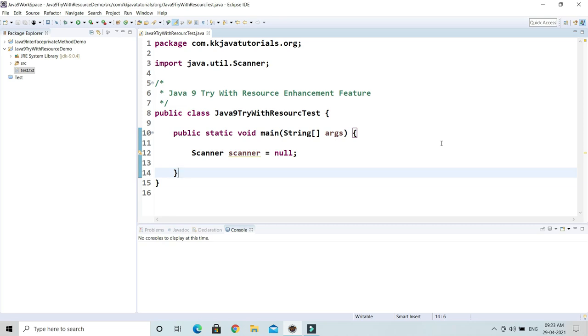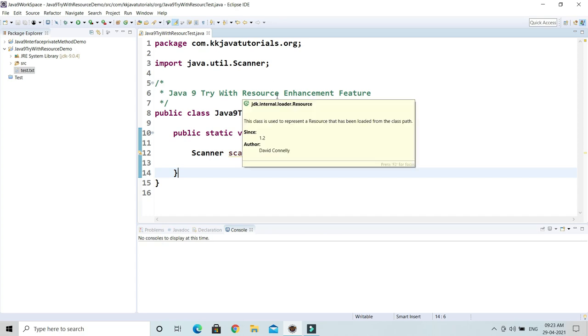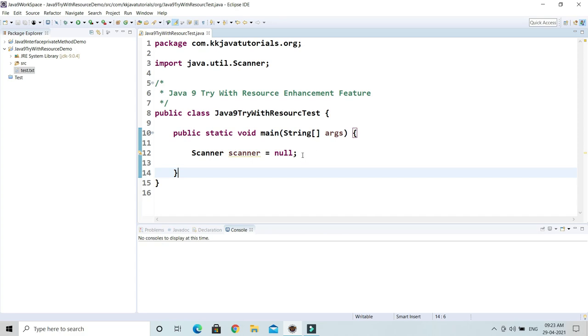In this video tutorial, we'll talk and learn about Java 9 try with resource enhancement, right? So guys, first of all, let's try to understand what is try with resource and how it was introduced in Java, why it was introduced in Java 7 and what enhancement has been done in Java 9. And of course, we'll explore this concept through an example so that we will have clear understanding.